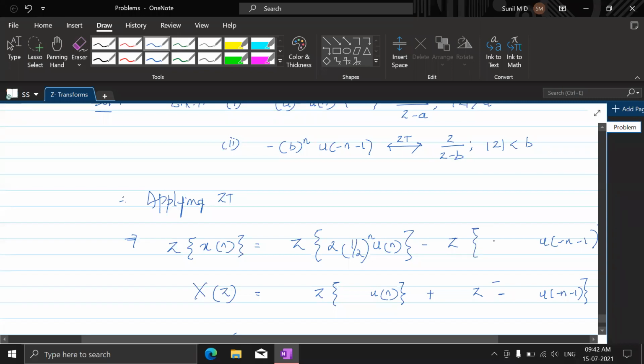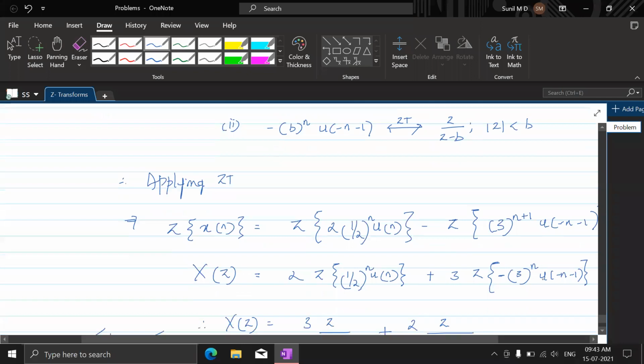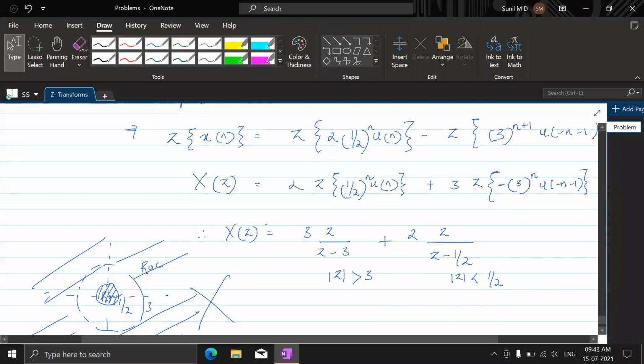Then 3 to the power n plus 1 here. Fine. If it is so, 2 will keep out. So it's half power n u of n. Then 3 I'll keep out, and it would be 3 to the minus 3. Okay. So now you will have this properly.